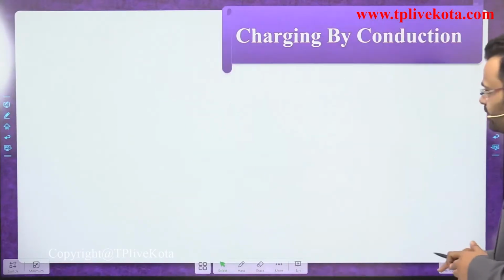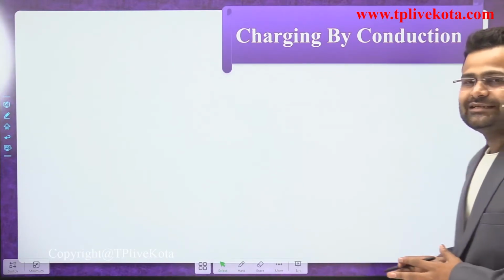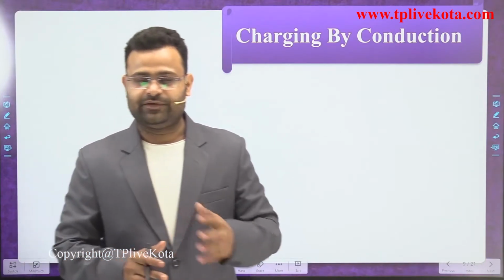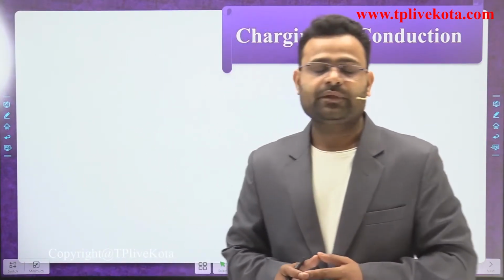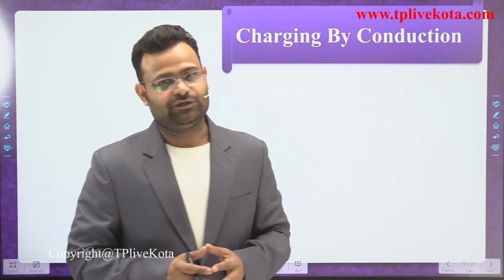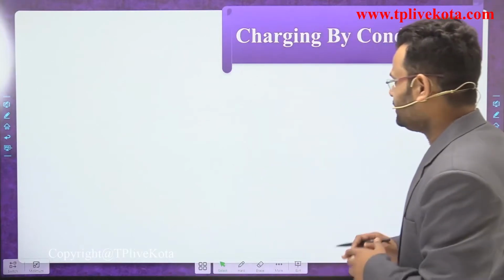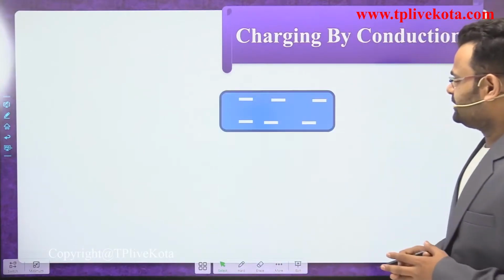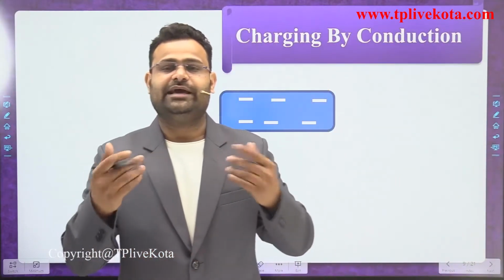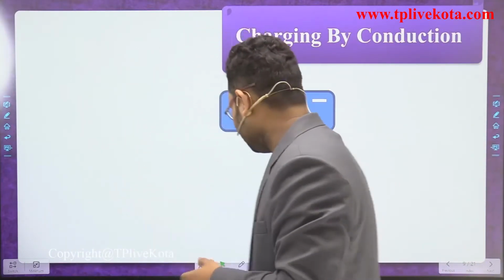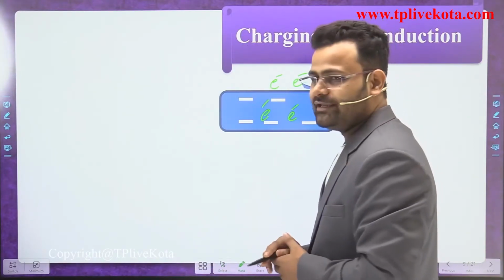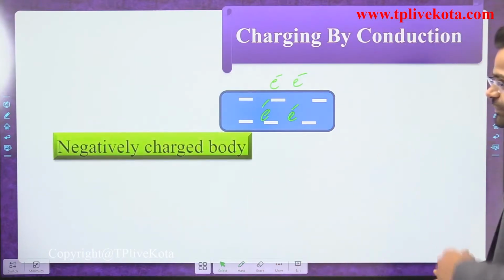Now that is complete. The next method is charging by conduction. We discussed earlier what happens in conduction. In conduction we touch the two bodies. Let's discuss how we touch the bodies and how it works, dear student. There is a body that has a negative charge. What do you mean by negative charge? It has an excess amount of electrons. So that is a negatively charged body.